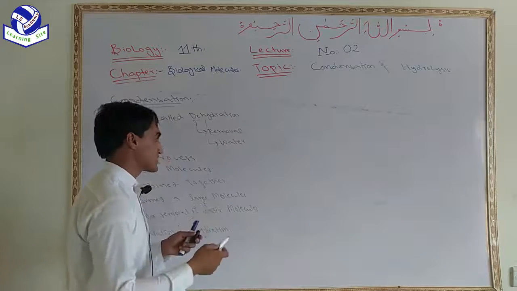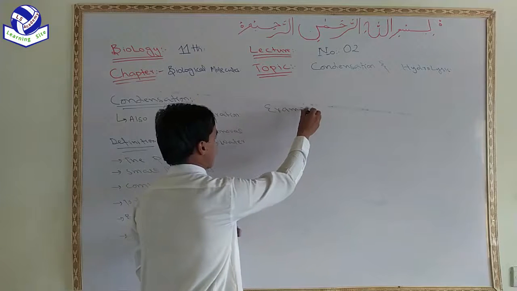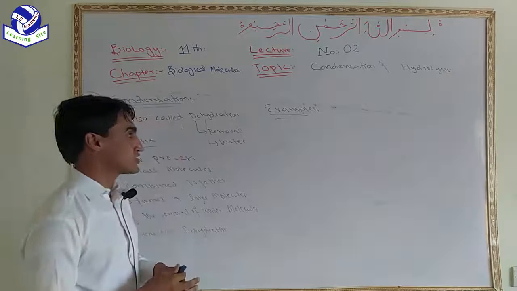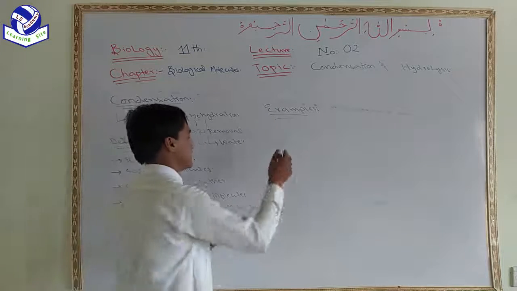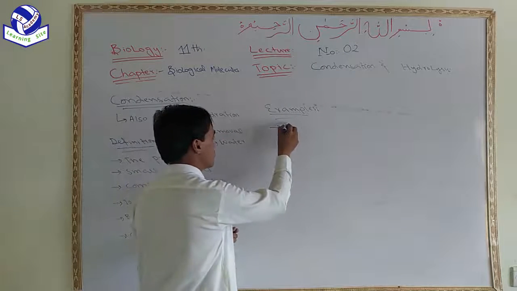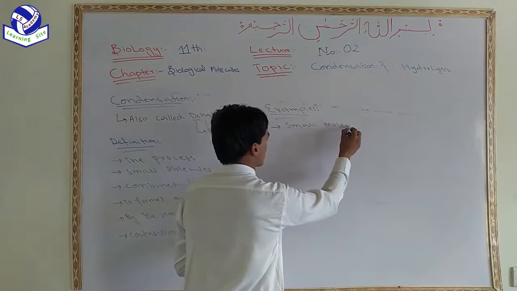An example of condensation or dehydration is the formation of starch molecule. In the formation of starch molecule, small molecules are monomers.